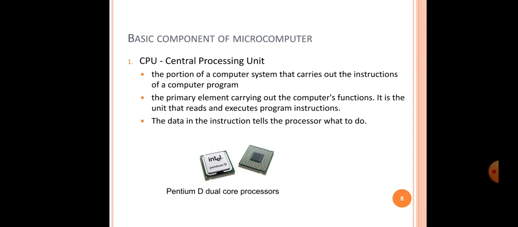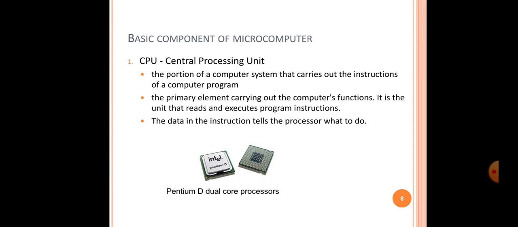So it is nothing but the CPU, which I already told you is the central processing unit, the portion of the computer system that carries out the instructions of a computer program. Okay, so it is nothing but what? It carries out the instructions of a computer program. So whatever instruction is going to execute, that is processed, or you can say carried out, by the computer.